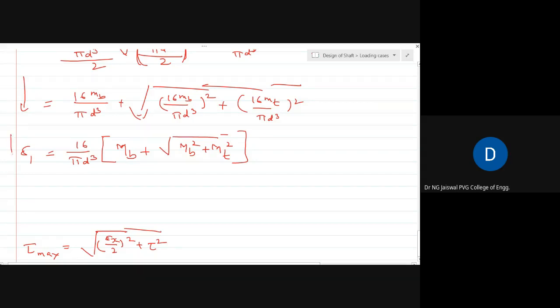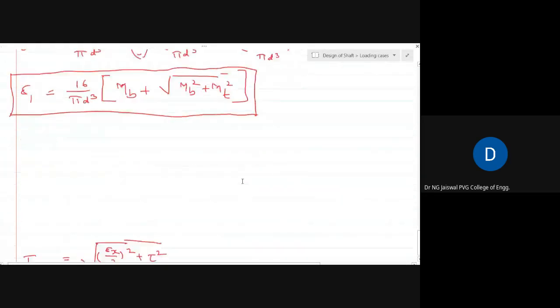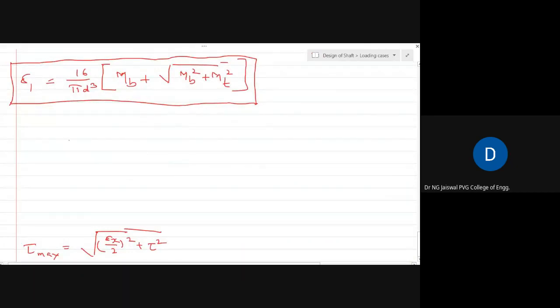So now what is the use of this equation? Whenever there is a combined bending moment and torsional moment, I should not find out only sigma b and only torsional stress, but rather I should use this equation for principal stresses and find out the sigma 1. And then this sigma 1 can be equated to the permissible, which is given by SYT divided by factor of safety. On the right hand side all remains the same equation.